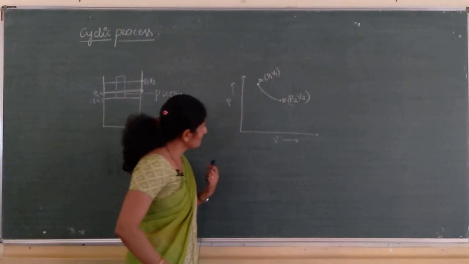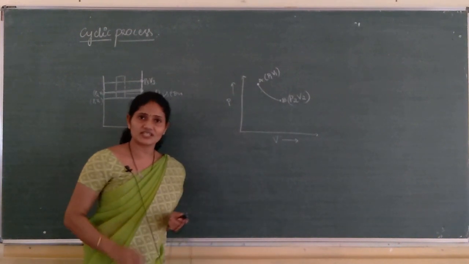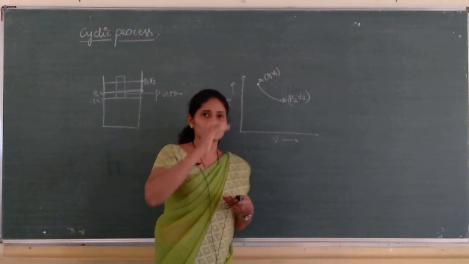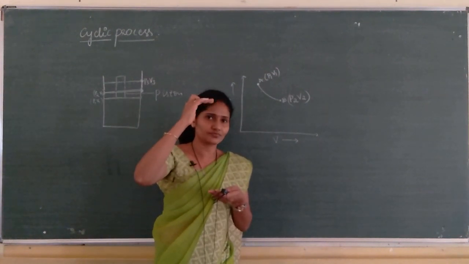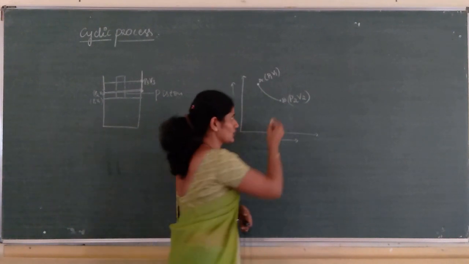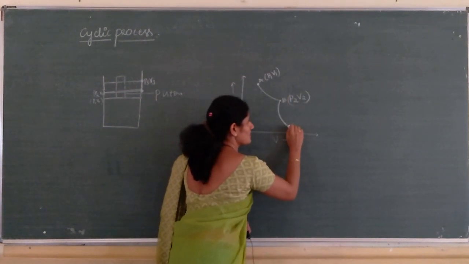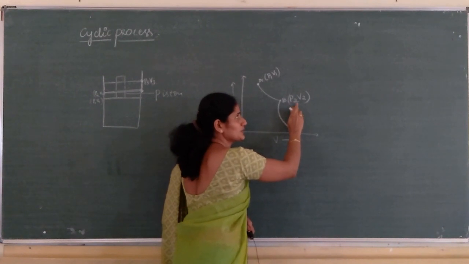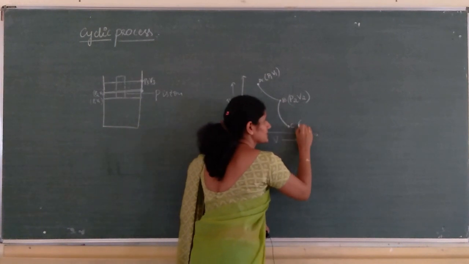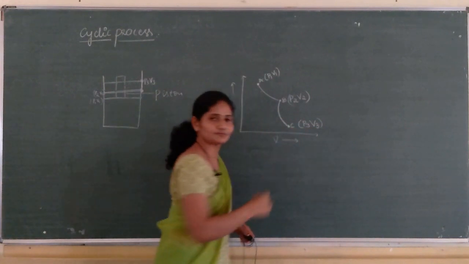So, how to draw the PV graph for adiabatic expansion? Adiabatic process means it is a sudden, quick process. So, in adiabatic expansion, there is a sudden increase in volume, and the pressure decreases suddenly. So, this is the graph. This is the initial state P2, V2. This is the next state, where the pressure becomes P3 and volume is V3.